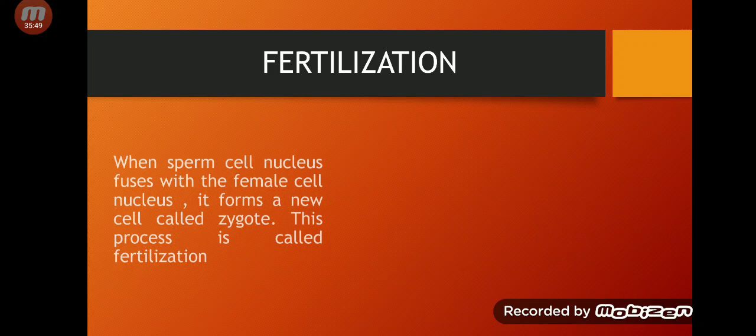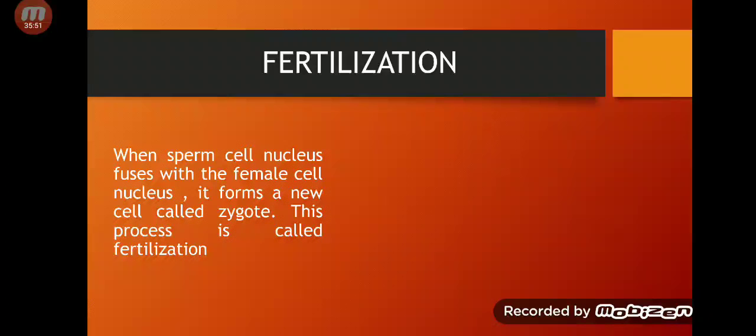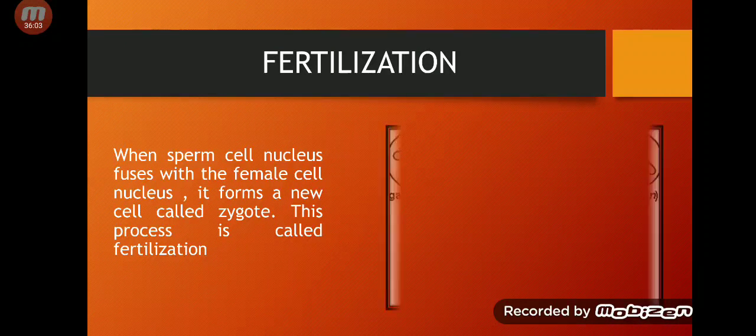Now fertilization. What is fertilization? When the nucleus of a sperm cell and the nucleus of an egg cell fuse together, they form a new cell which is called a zygote, and this process is called fertilization.